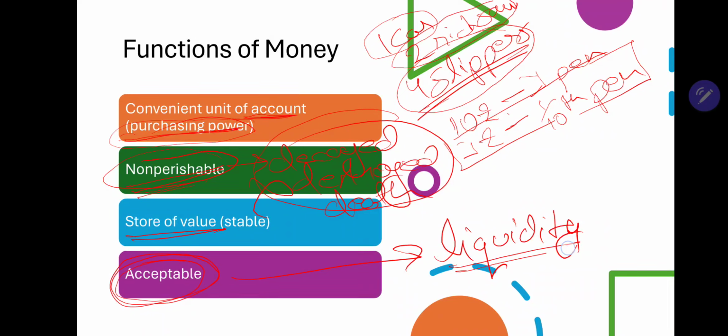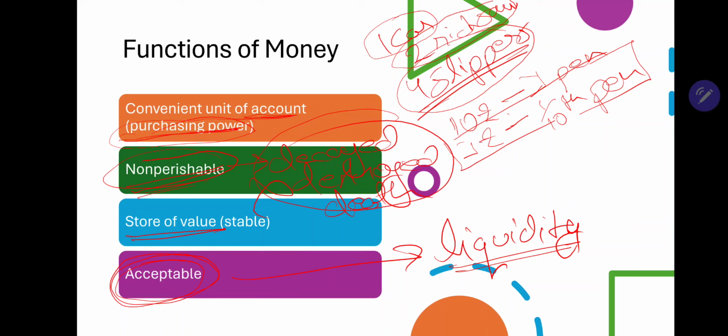Now, why liquidity? You might be wondering. Liquidity comes from the word liquid. Liquid means some material which takes the shape of its container. This property of money is also called liquidity. Just like liquid, which takes the form of its container, be it a cup, glass, or bottle, we can change money from one form to another very easily.